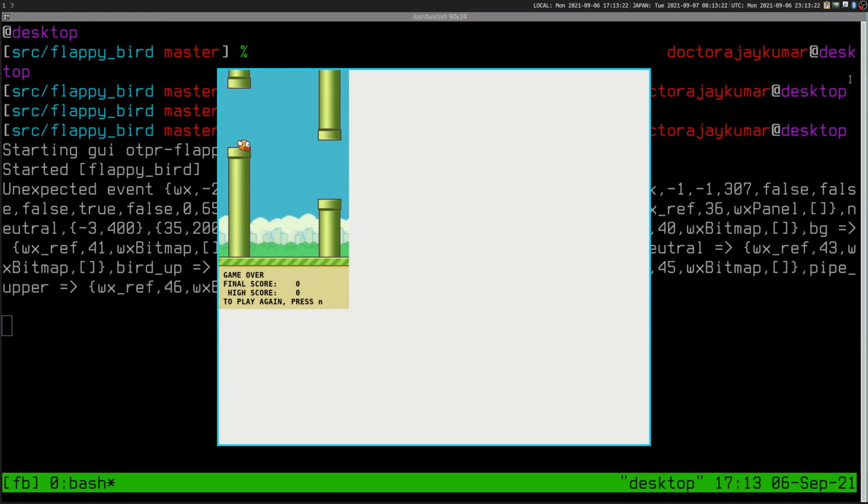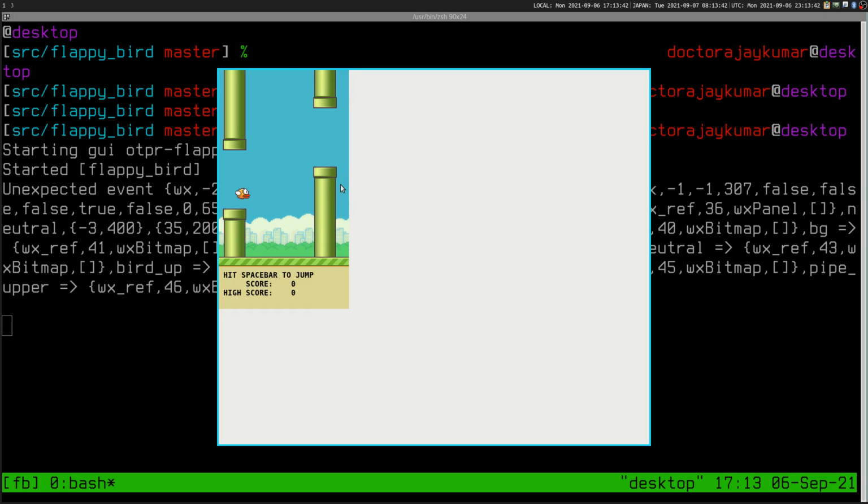Oh, god damn it. Anyway, I'm not very good at this game. Alright. My high score is 0. Let's see if I can beat my high score. This game is infuriating. It's designed to be infuriating. I can't even imagine playing that on a cell phone. I never actually played it. Anyway, so final score, high score.